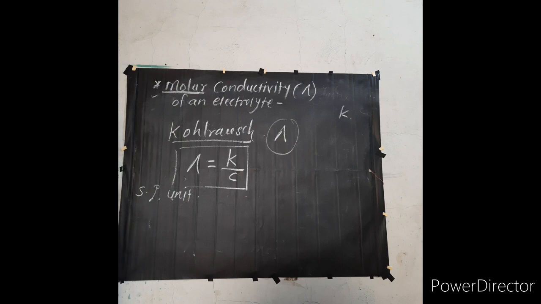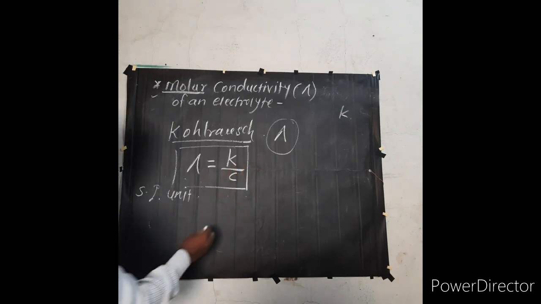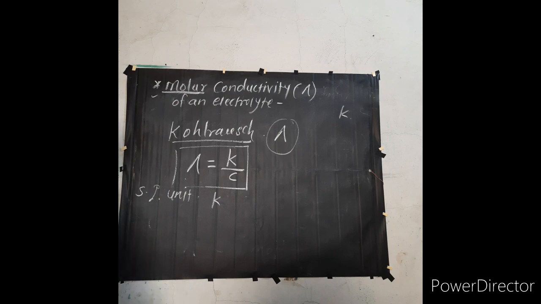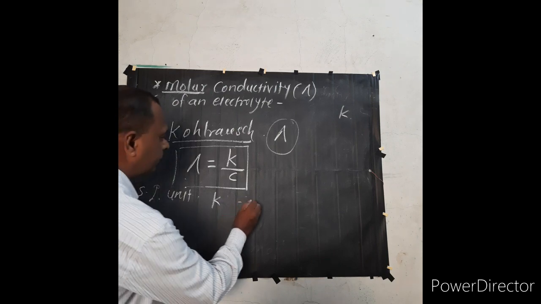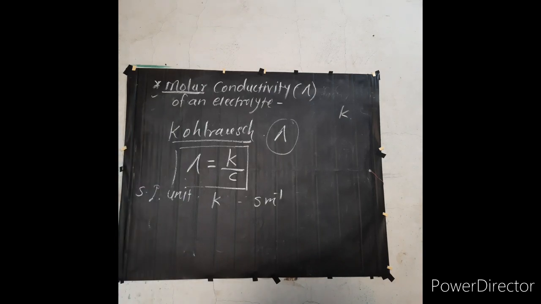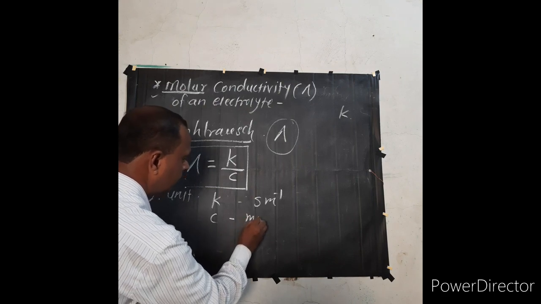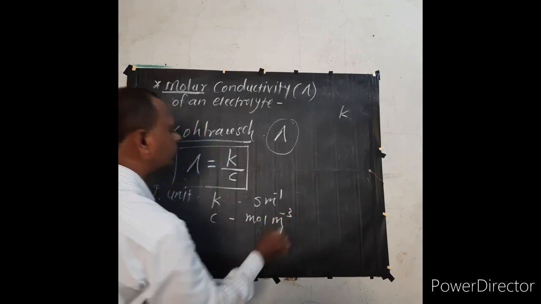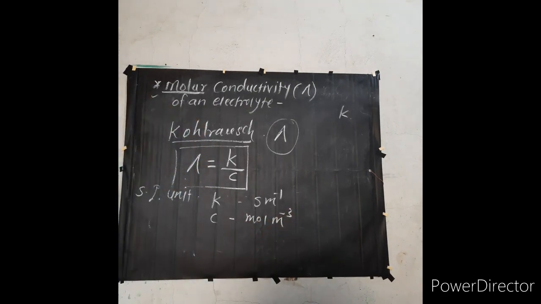Now we find the SI unit of this. We know the SI unit of K. What is the SI unit of K? It is Siemens meter inverse, and the concentration is in mole per meter cube, so mole meter cube inverse.